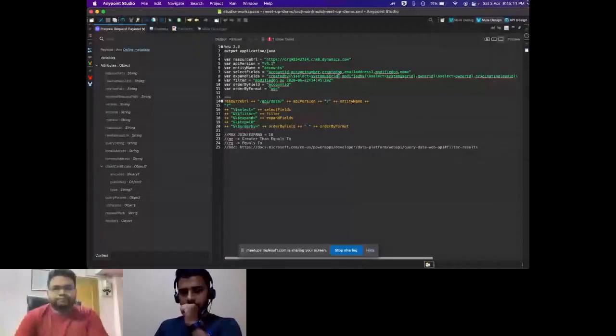So, system user ID is like the primary key for the owner table. It's going to return the user ID of my account, if I created the record. Or if you want a first name or last name, you can just provide a comma separated list here so that it will directly show who created those records. Similarly, you can do modified by, or you can do an owner ID.